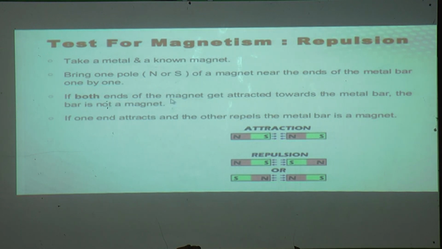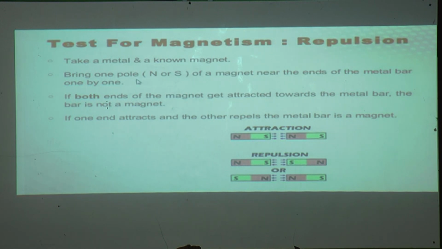Then if both ends of the magnet, north pole and south pole, get attracted towards the metal bar, the bar is not a magnet. So how can we know whether these magnetic substances are magnets or not? We can do this activity.